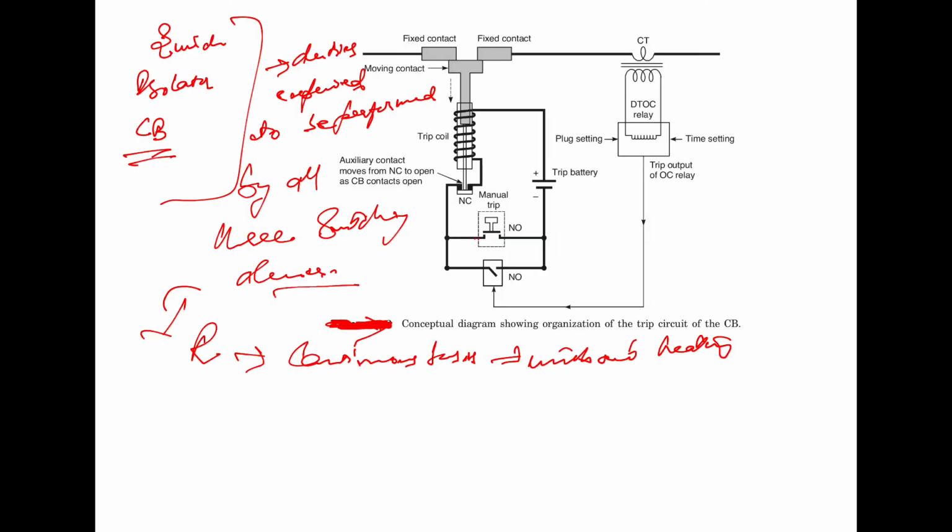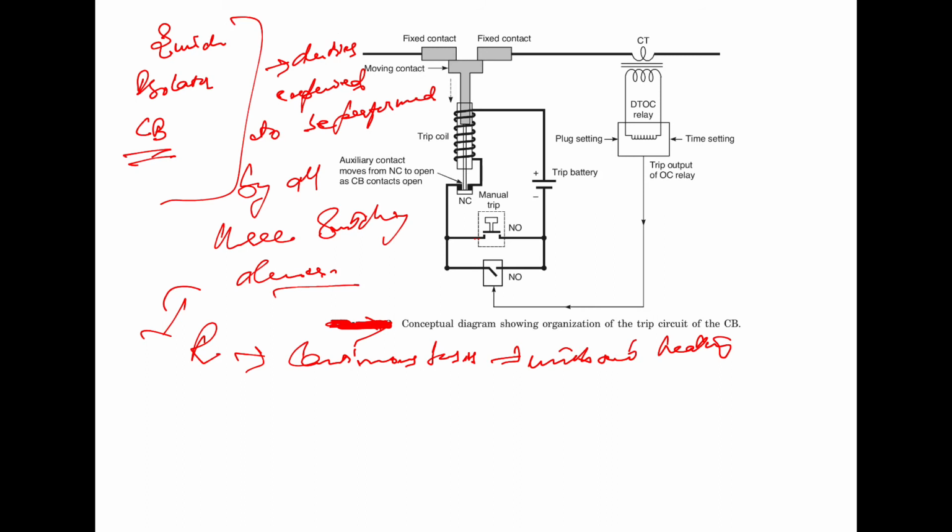Now we will discuss the switch, isolator and the circuit breaker. The figure here shows the conceptual diagram of the circuit breaker, highlighting only certain essential features without getting involved in the detailed mechanical arrangement. In this case, you will have the fixed contacts, then the moving contact, then the trip coil. The trip coil is wired to the trip battery through normally open contacts, and when these are closed, the latch is released and as a result the breaker is opened. This signal comes from the relay, and this is the manual trip, which you can use if you want to operate it manually.